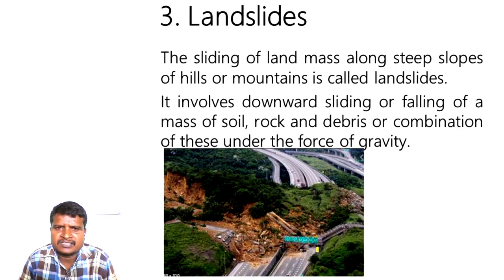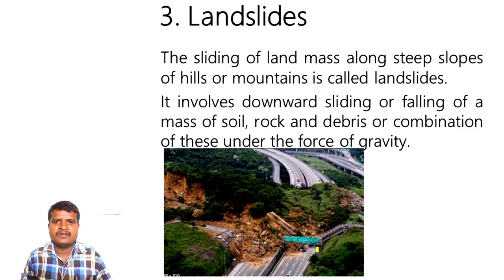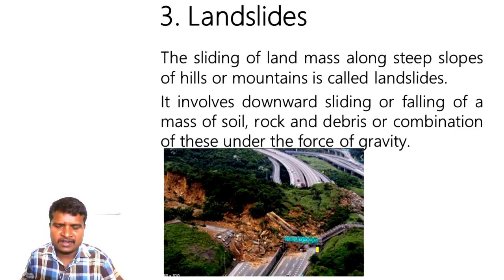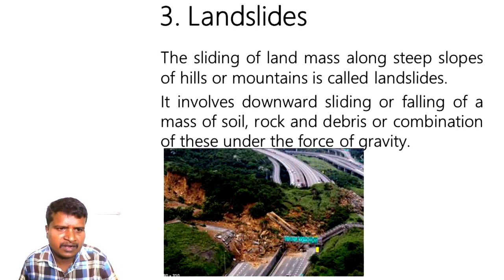Sometimes a mass of soil will fall down, or sometimes rocks and debris. Sometimes a combination of both soil and rocks will move downward. They move downward, sliding or falling, due to the force of gravity. This is called a landslide. Kindly have a look at this image.